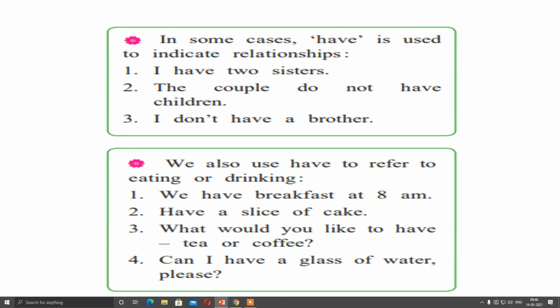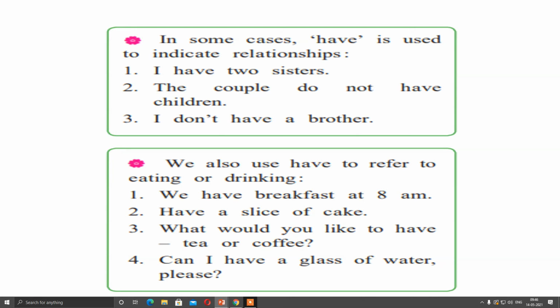Now another use of have. In some cases, have is used to indicate relationship. For example, I have two sisters. The couple do not have children. I don't have a brother. So here with the help of have we are showing relationships.